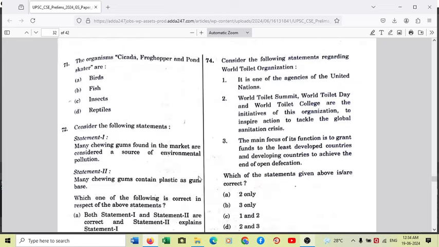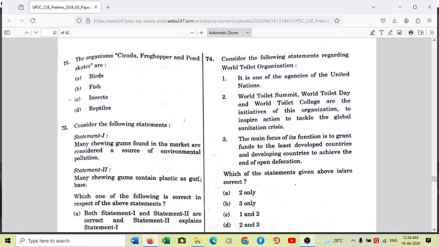Moving to another question. So the question is based on the World Toilet Organization. So World Toilet Organization, it is one of the agencies of the United Nations. No, that is wrong. It is not one of the agencies of the United Nations. It was actually started by an independent entrepreneur from Singapore called Jack Sim. Jack Sim is basically by origin a Chinese, and in 2001 Jack Sim founded the World Toilet Organization, and it's a non-profit organization. So statement 1 is wrong.